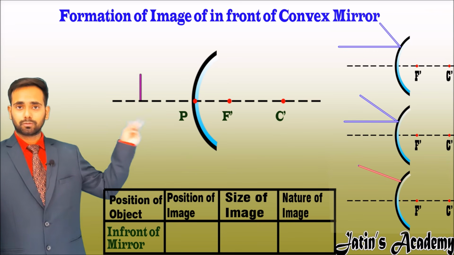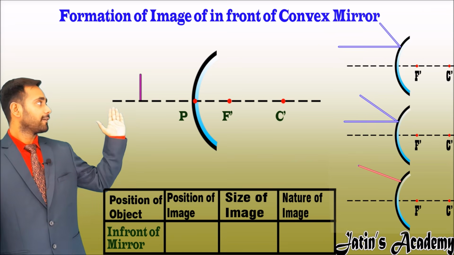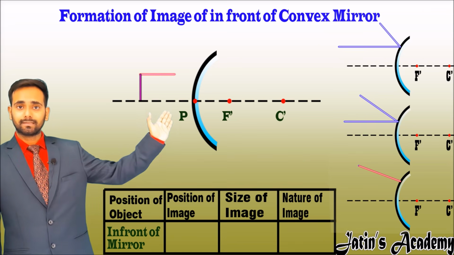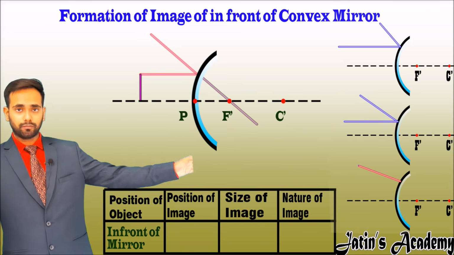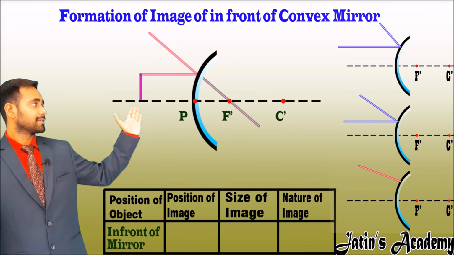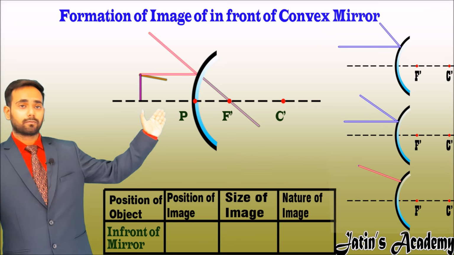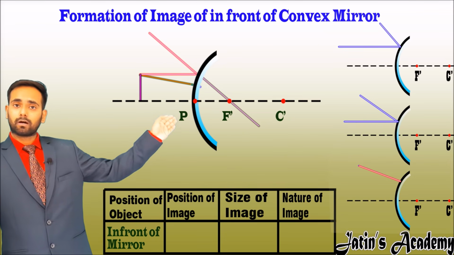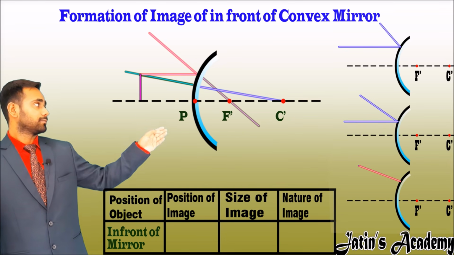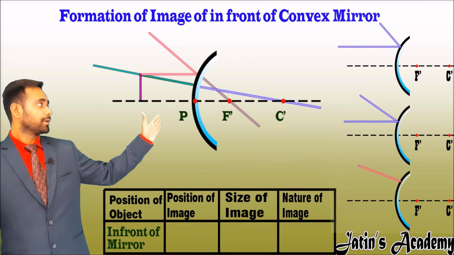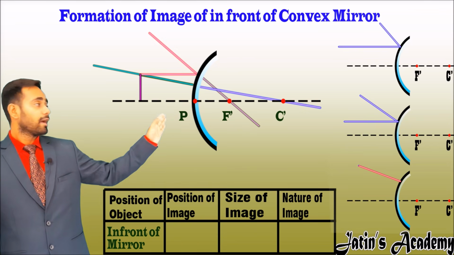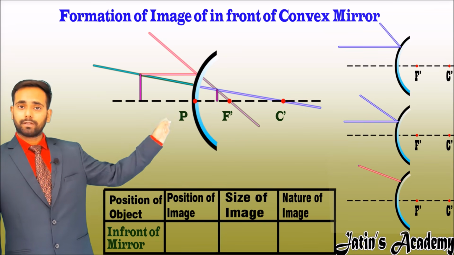Now we are choosing two rays. The first ray is parallel to the principal axis, it diverges from the convex mirror with respect to the focus. And the second case is when the line passes through the center of curvature, it bounces back from the convex mirror. In the mirror, they may meet between pole and focus. And now our image is formed between pole and focus.